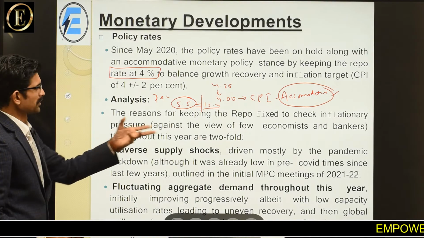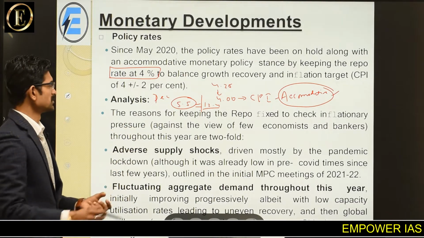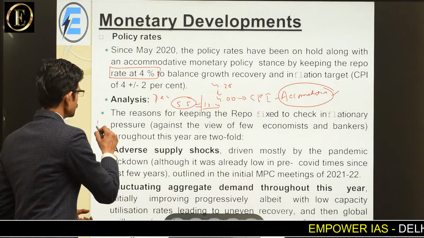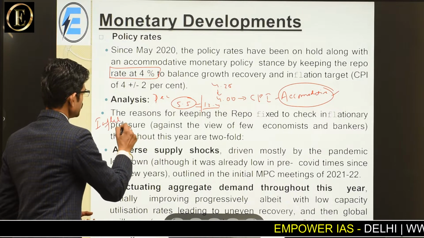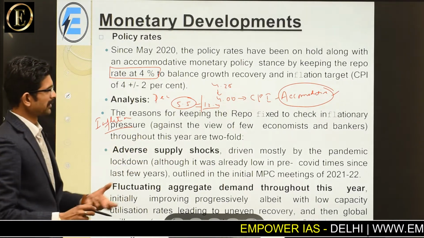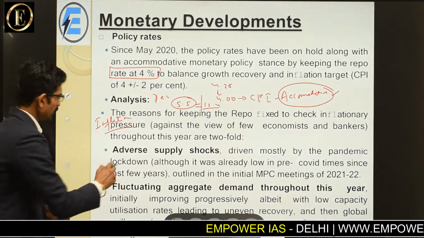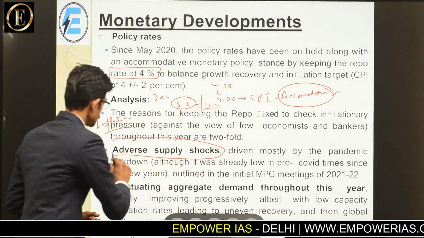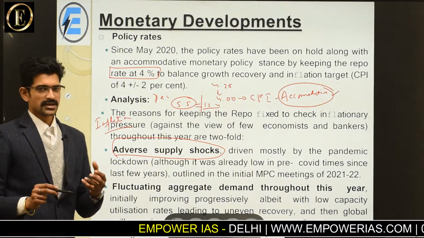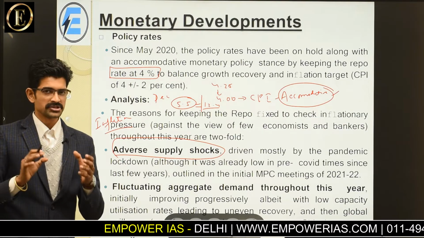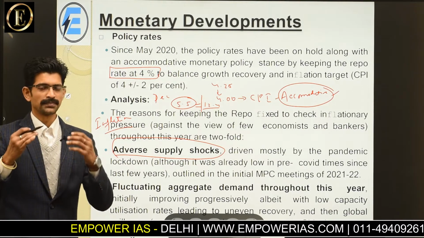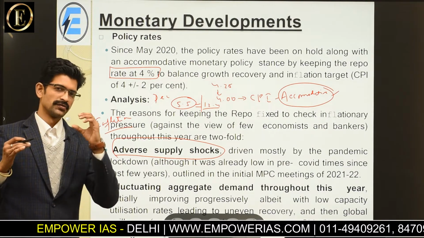So the reason for keeping repo fixed is to check the inflationary pressure. As I already said, inflation को check करने के लिए, and adverse supply shocks. What are the supply shocks? Such as there was a problem with the manufacturing units that led to problems on the supply side, which were transportation.